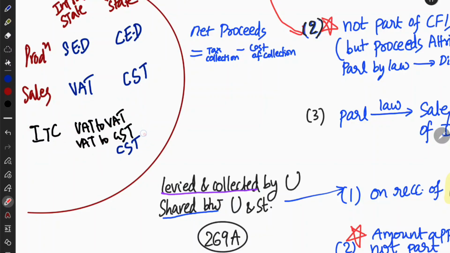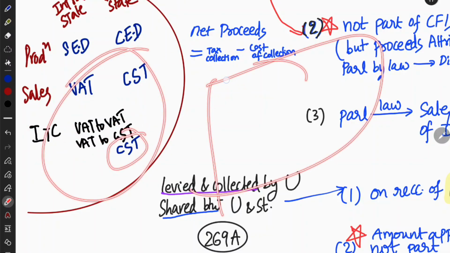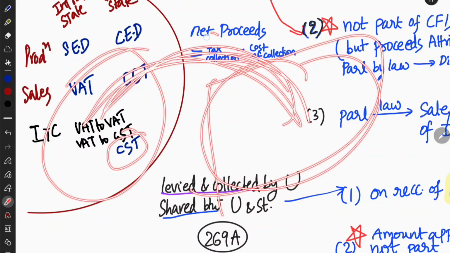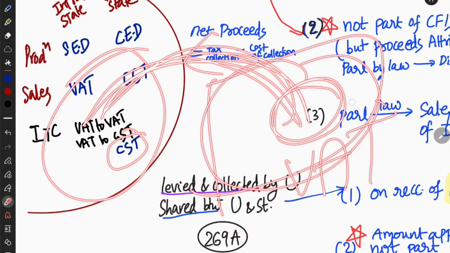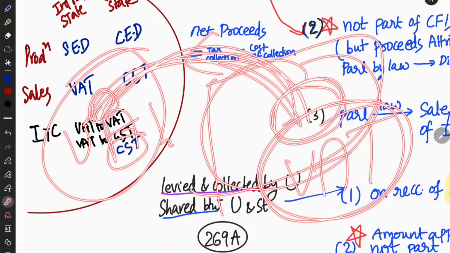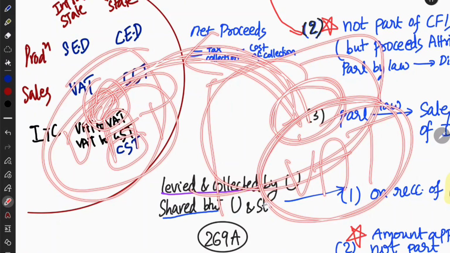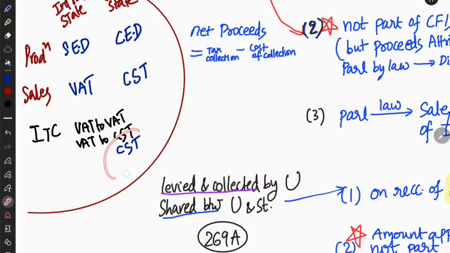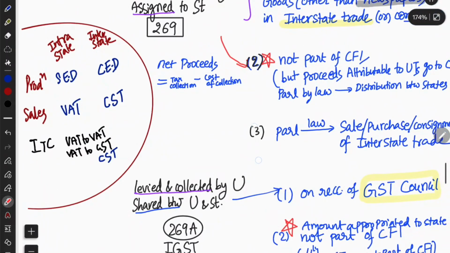Okay, for example, let's take central sales. Now you are doing interstate. You are doing from one state to another. That is central sales tax. If it is a central sale, that means here the state government has applied some VAT on you, and this state government will be applying some other VAT on you. Then why will this state government give credit for VAT that the other state government charged, right? So ITC cannot be given like that. Therefore, there is no ITC applicable for CST or else etc. I mean VAT to GST. That is what you need to know.